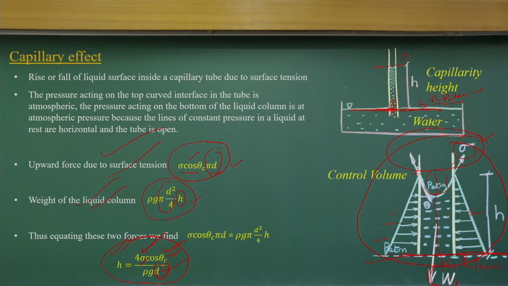But you cannot consider any point above that and equate it, because the pressure acting on that point is not equal to the atmospheric pressure. There is no liquid connected to it. That will be the difference. But when you have a common fluid connected to the surface and you take that horizontal surface, that horizontal surface will definitely have the atmospheric pressure acting there, and that will be the atmospheric pressure inside the capillary tube.